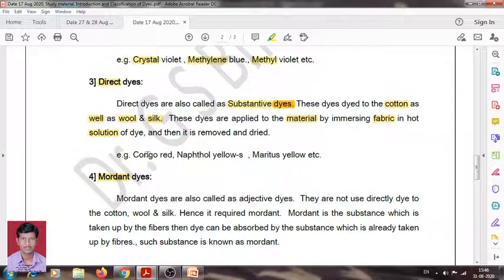For example, Congo red, naphthol yellow and Meritus yellow. These are examples of direct dye, and direct dyes are also called substantive dyes.